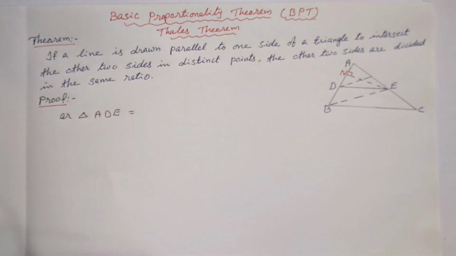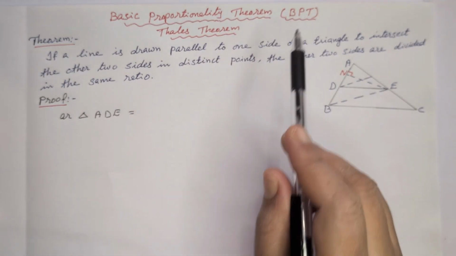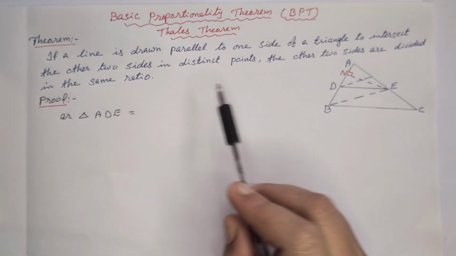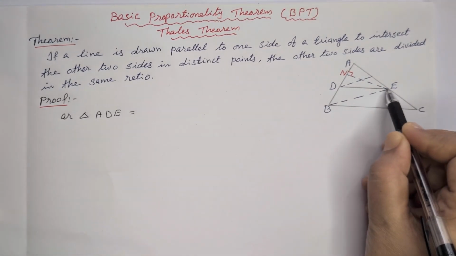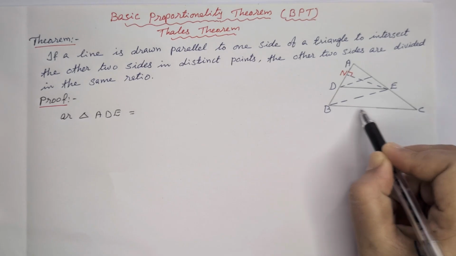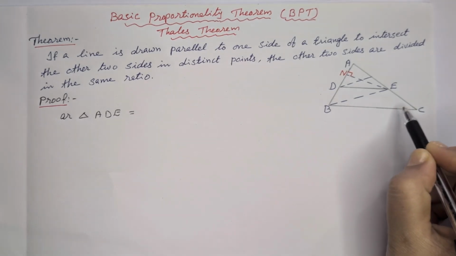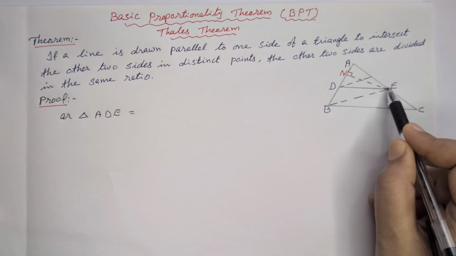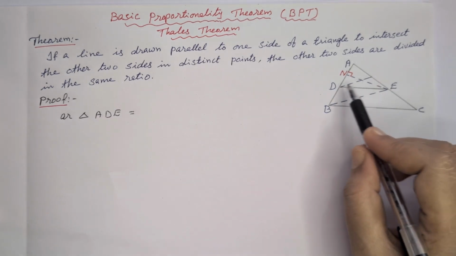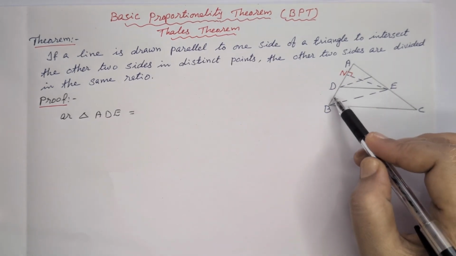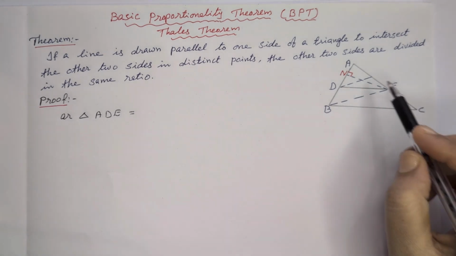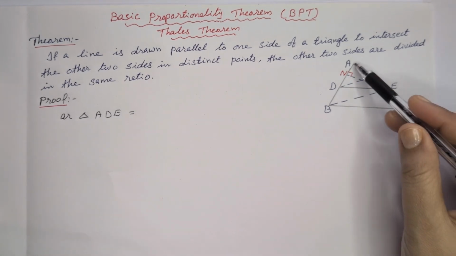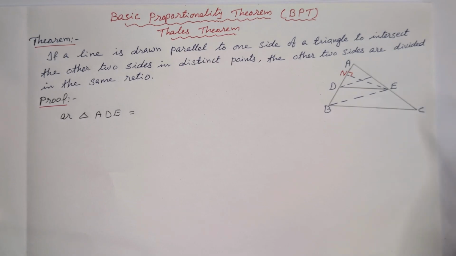Basic proportionality theorem, in short BPT, or Thales theorem. This theorem states that if a line is drawn parallel to one side of a triangle to intersect the other two sides in distinct points, the other two sides are divided in the same ratio. That means we have to prove AD by DB is equal to AE by EC.